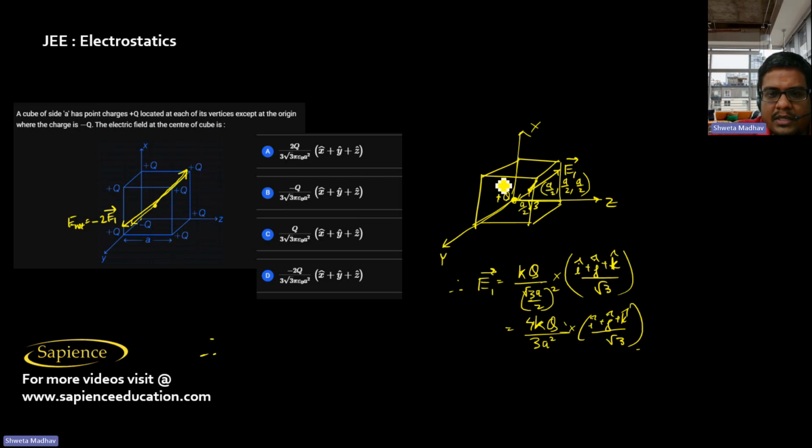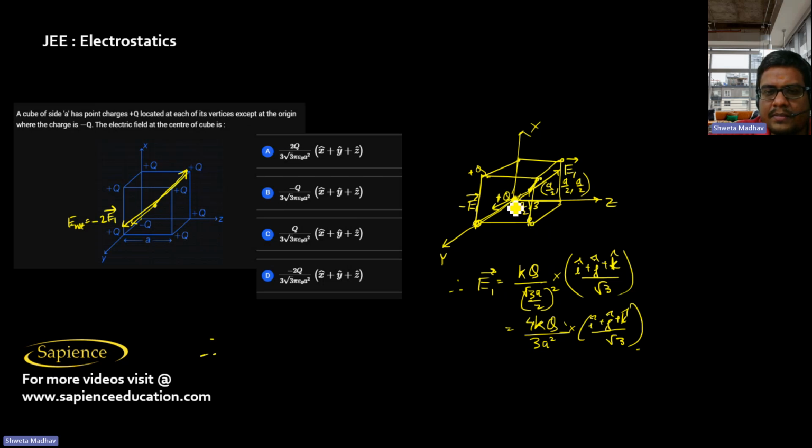So it means for the remaining plus q charges, the net electric field is opposite to that, which is minus of E1, and that is why the net electric field at the center of the cube is coming as 0 only. If I keep all charges as plus q at each vertex, then the net electric field at the center will be 0 only.